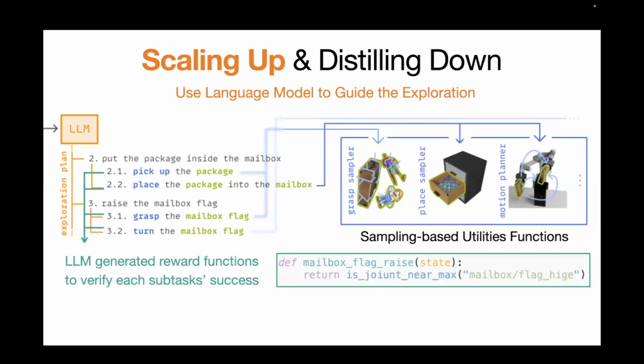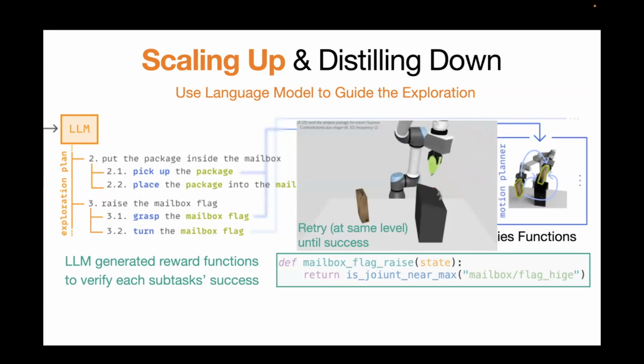And then finally, we can also ask the LLM to generate reward functions for each of the subtasks. That can be used to help us verify whether each of the subtasks is successful or not. Here you can see that the large language model actually generates a reward function that relies on the state information of the simulator. That's why in the scaling up part, we need a simulator where we can easily get the state information.